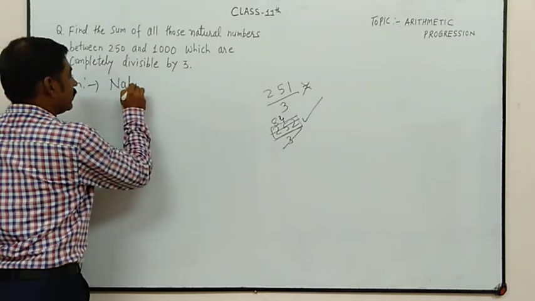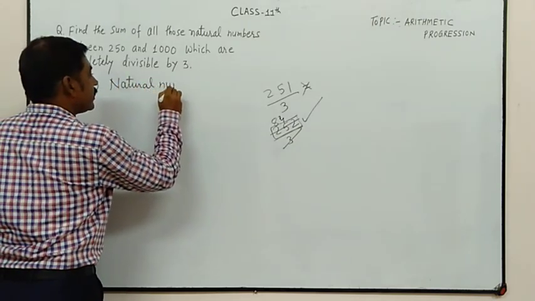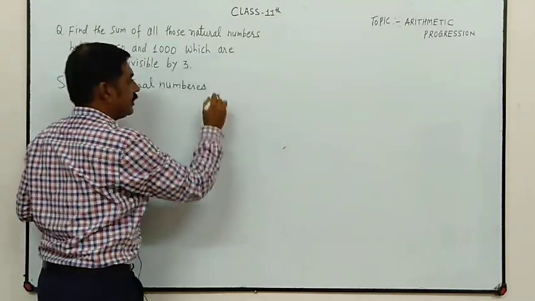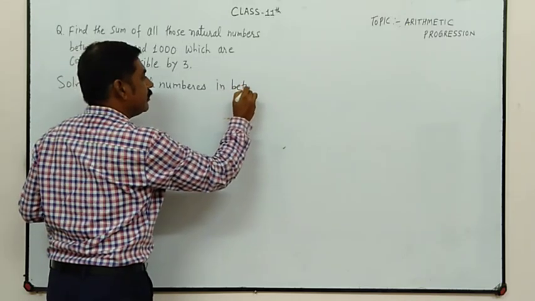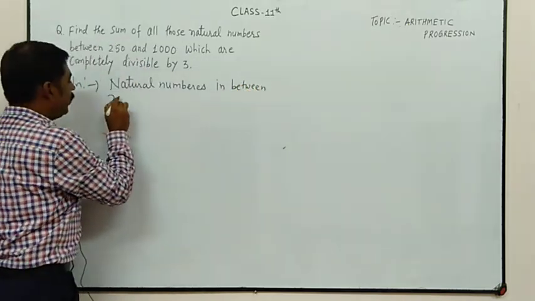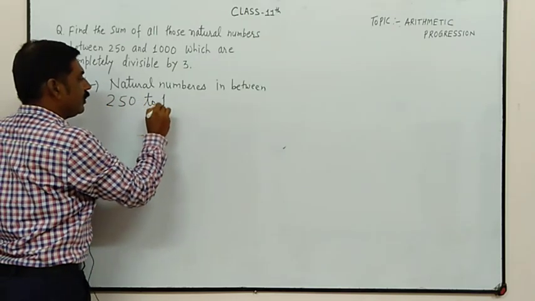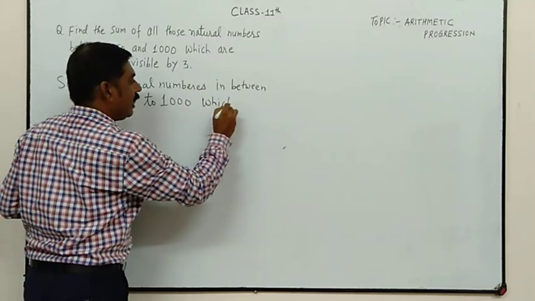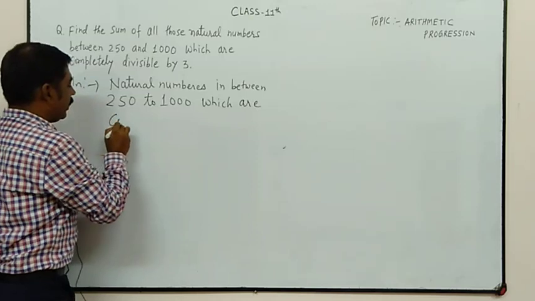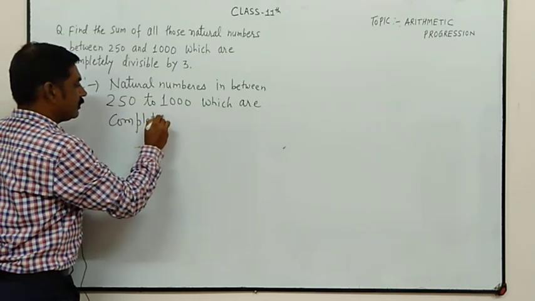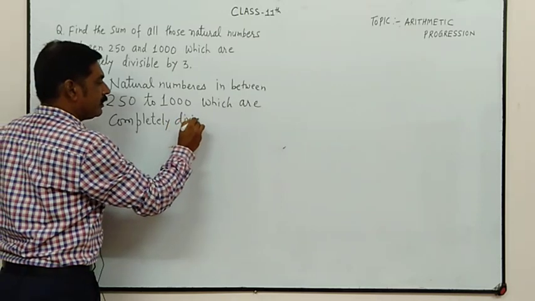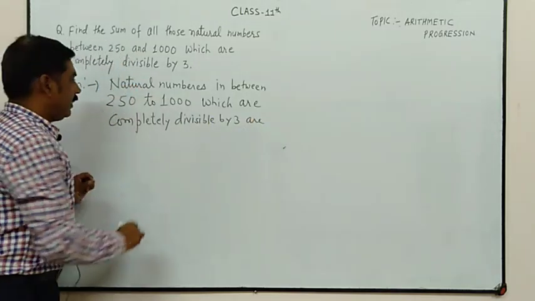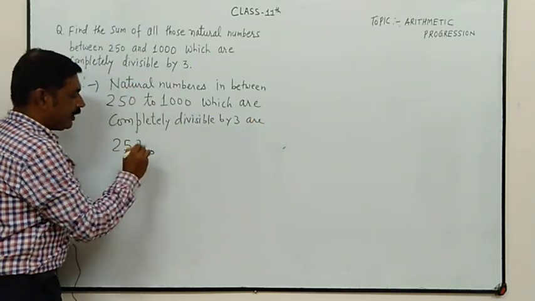Natural numbers in between 250 to 1000 which are completely divisible by 3 are, yes, first term is 252.